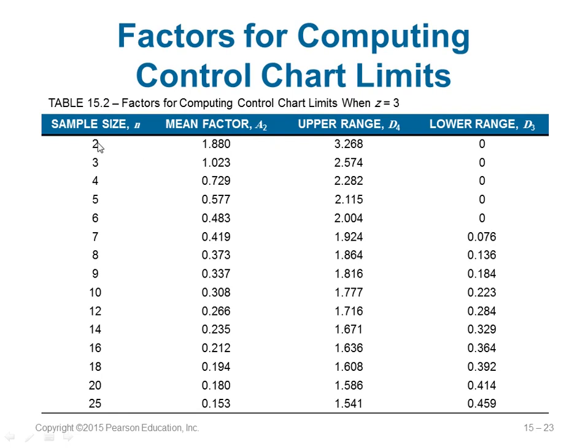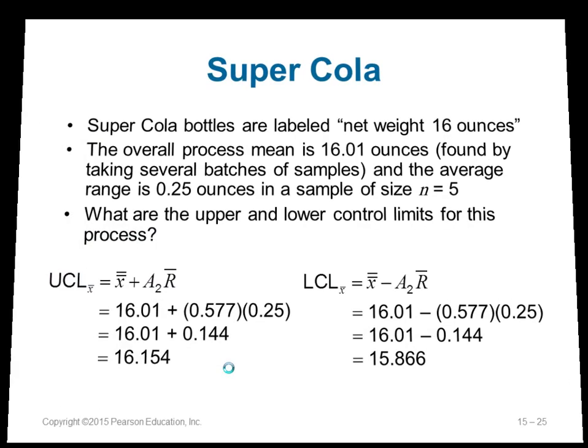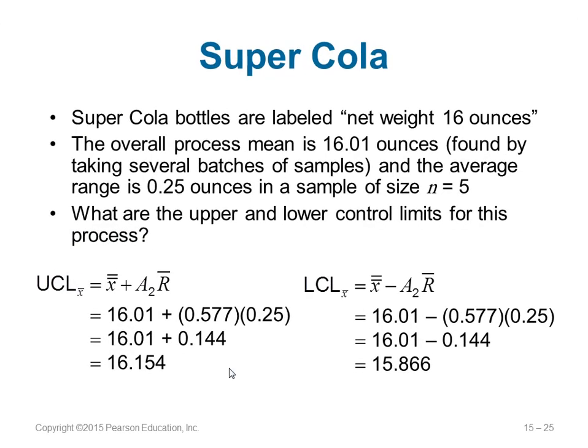If your sample size is 2, then A2 is 1.880. If it is 3, and so on. So you have to know your sample size. Accordingly, you can get your mean factor value, which is the A2 value. You can solve these things using some tools as well. Here is an example. Some company has a net weight of 16 ounces.